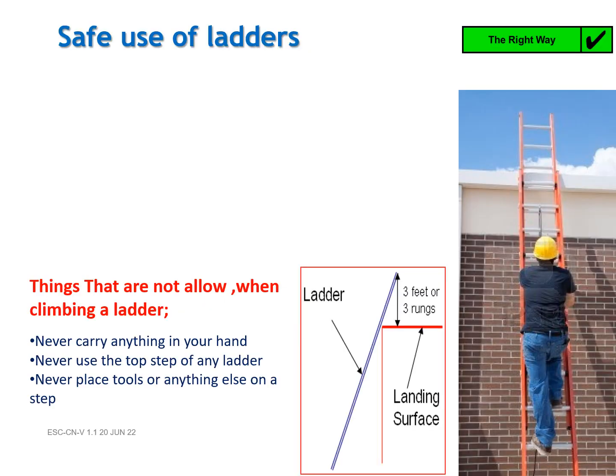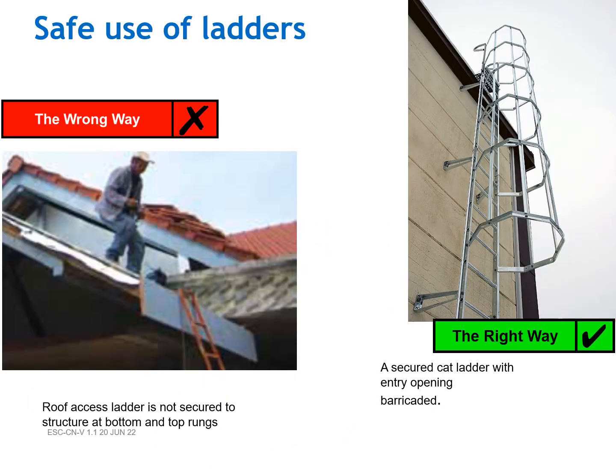Safe use of ladders. Ladders used to access another level should be tied and extended at least 1 meter or 3 feet above the landing surface to provide a secure handhold. Things that are not allowed when climbing a ladder: never carry anything in your hand. Never use the top step of any ladder. Never place tools or anything else on a step. Safe use of ladders.